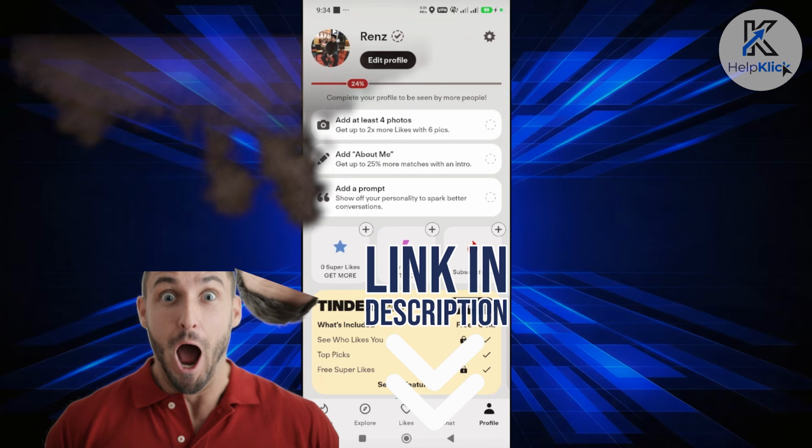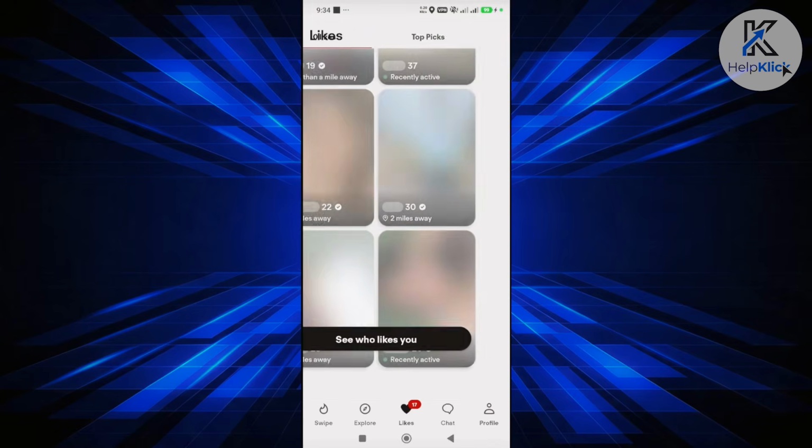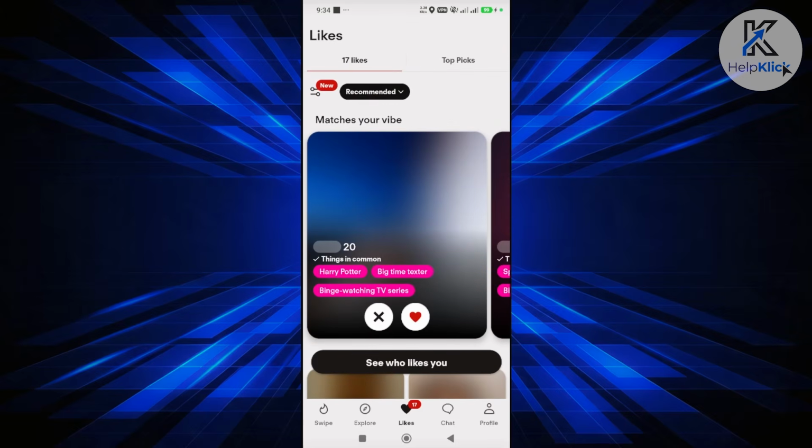Now, you might be wondering, is this still possible? The thing with Tinder is they do have a section that allows you to see who liked you. If you go to the Likes section, you'll be able to see a number of people who like you and also some of their interests.